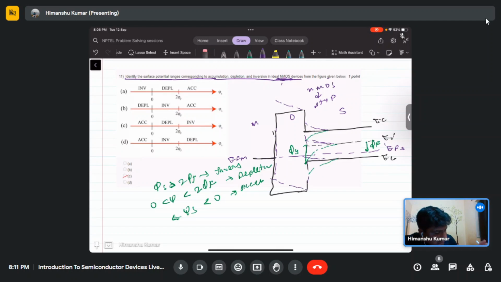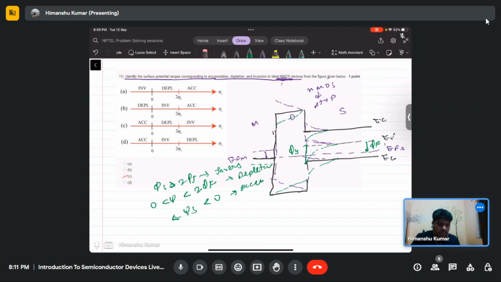So in case of negative gate voltage for NMOS it will go like this. For positive gate voltage, it will bend like this.